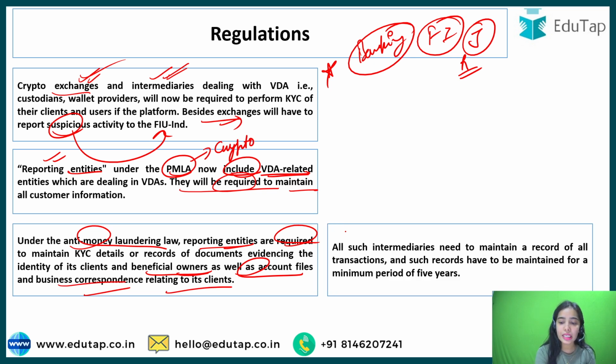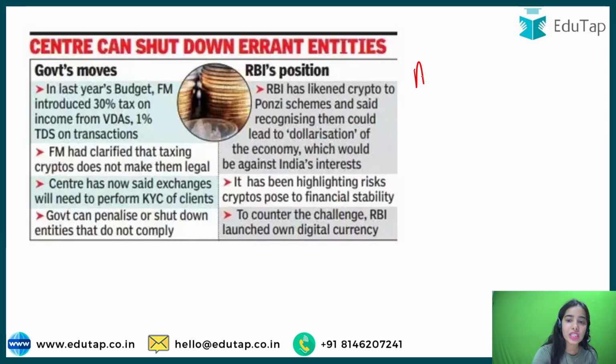All such intermediaries need to maintain a record of all transactions, and such records have to be maintained for a minimum period of 5 years. So all the transactions that are happening through the intermediaries, through the exchanges, the record has to be maintained for a minimum period of 5 years. So now these were the steps that were taken before.